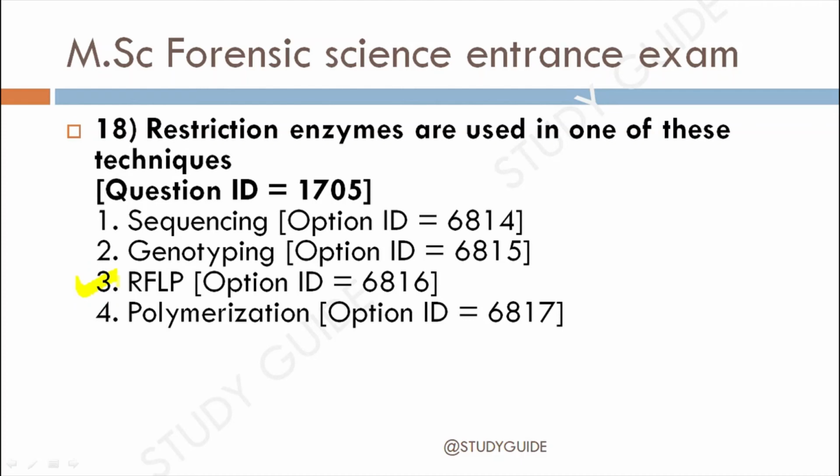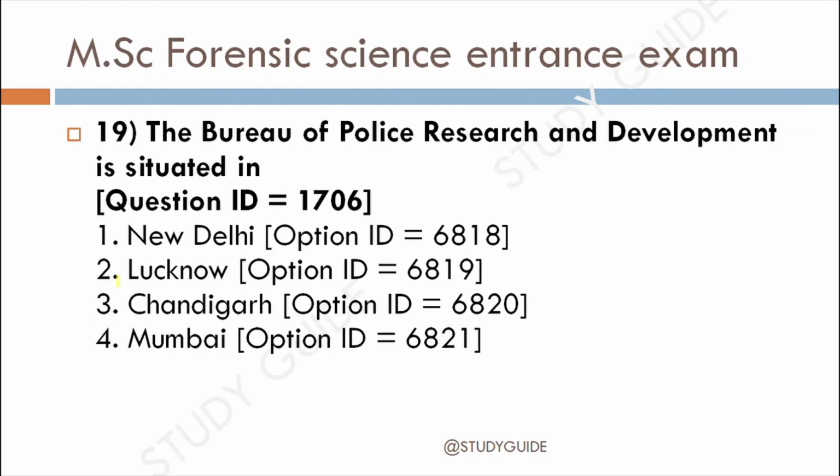RFLP stands for restriction fragment length polymorphism. Here the restriction enzymes are used to cut the DNA, and after that the fragments undergo gel electrophoresis and the different bands are observed. Let's move toward the next question. Next question is question 19. The Bureau of Police Research and Development is situated in 1. New Delhi, 2. Lucknow, 3. Chandigarh, 4. Mumbai. The correct answer for this is first, New Delhi.